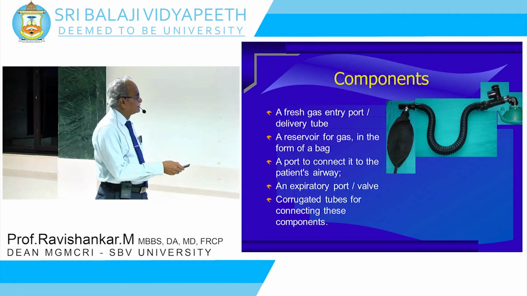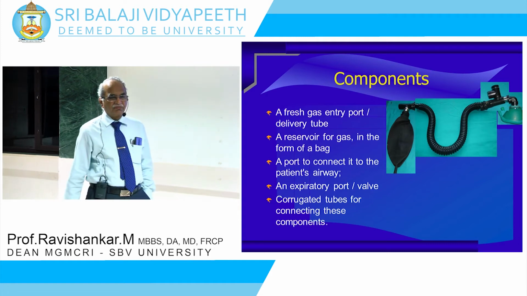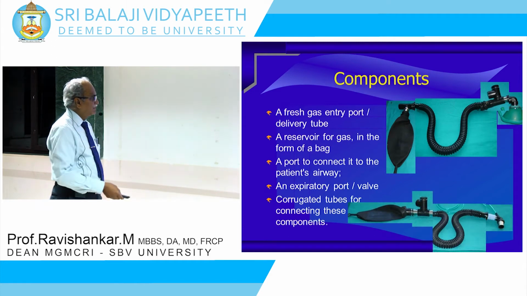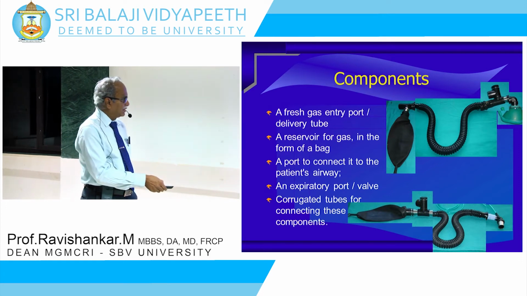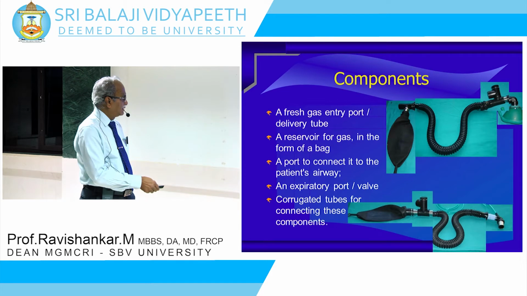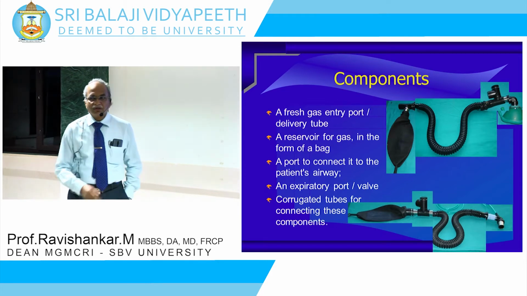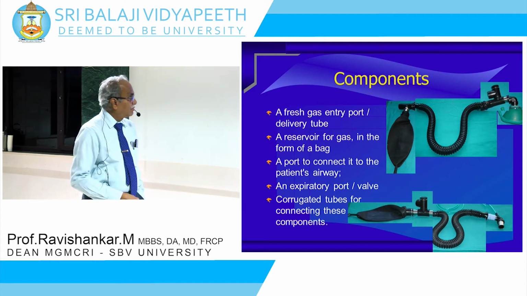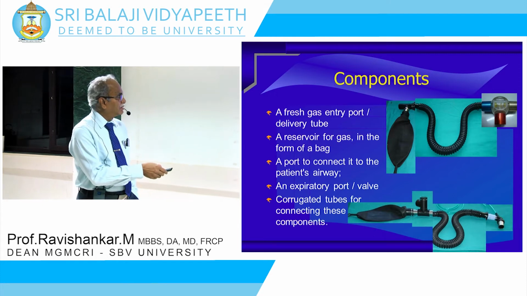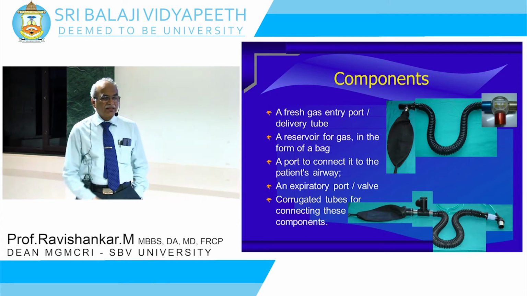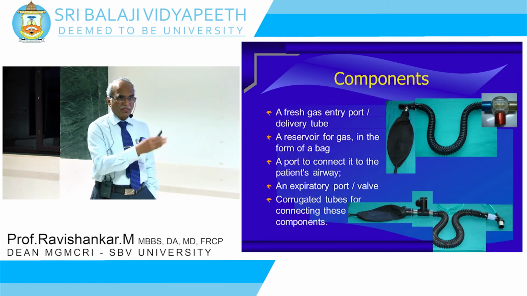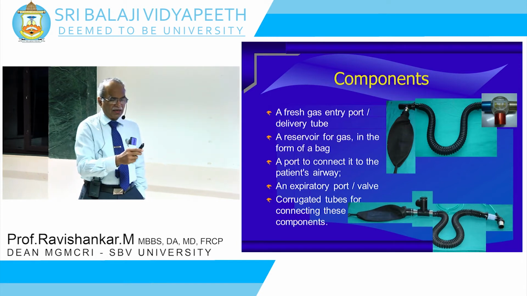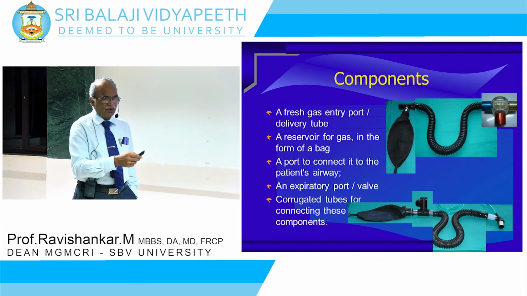This is one form of a breathing system, which is commonly referred to as a Magill circuit. Then you have the other one, the same assembly of components, you do it the other way. The fresh gas is coming here, you have a corrugated tube, the valve is at the back, and then you have a reservoir bag, and this is called Mapleson D. This is a different type of breathing system. Now, you take off that valve and put in a non-rebreathing valve, then it becomes a non-rebreathing system. So these are examples of assembly of components, how we assemble them, and when you assemble them differently, you should know how they function.